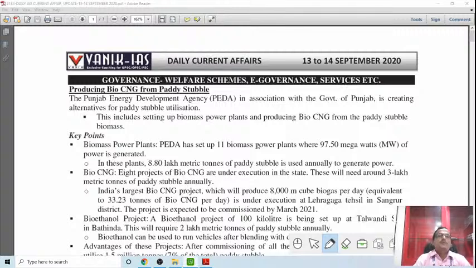So let's go for the first. In the first plot, we normally give the government welfare schemes launched by the government. In this section, there is a declaration by the government of a scheme launch for producing bio-CNG from the paddy stubble. You know, stubble burning is a very big issue, because the pollution in Delhi is somehow linked to the stubble burning in neighboring Punjab and Haryana.